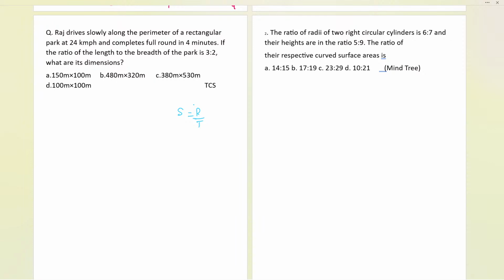And to convert kilometer per hour to meter per second, you have to multiply by 5 by 18. 1 minute to go. 20 seconds to go.